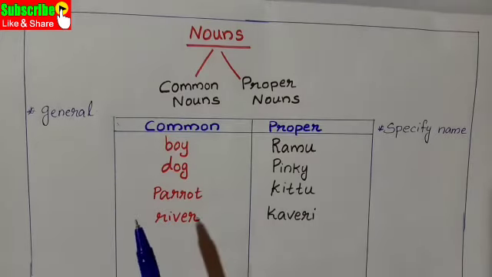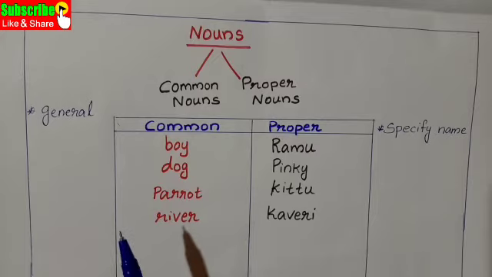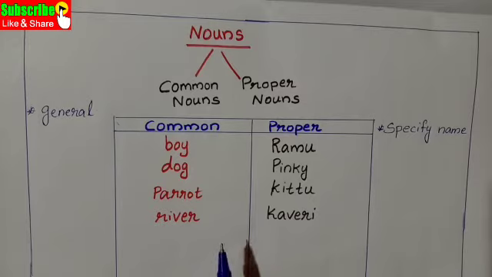In the case of common nouns, capitalize when they begin sentences, or the starting letter of sentences. For example, the boy is sitting on a bench.